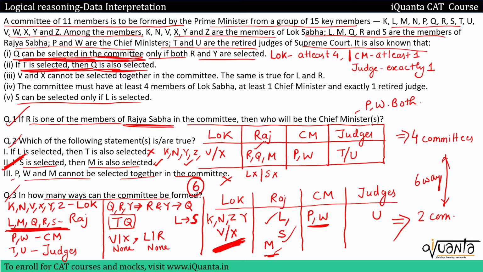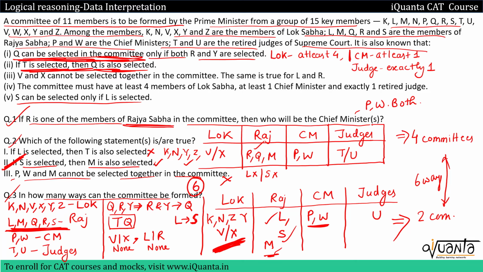We could have solved question 2 by directly taking the options as well. Like we could have included PWM in the committee, and then we could have checked the clues related to them, the conditions related to them. So that is how you solve the sets on selection.